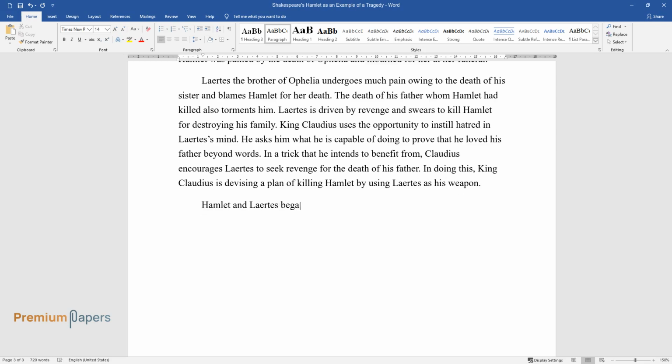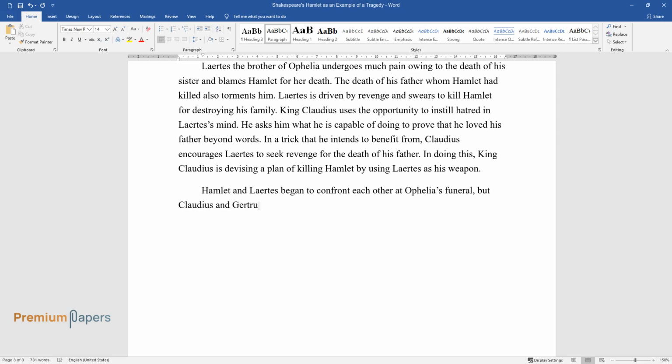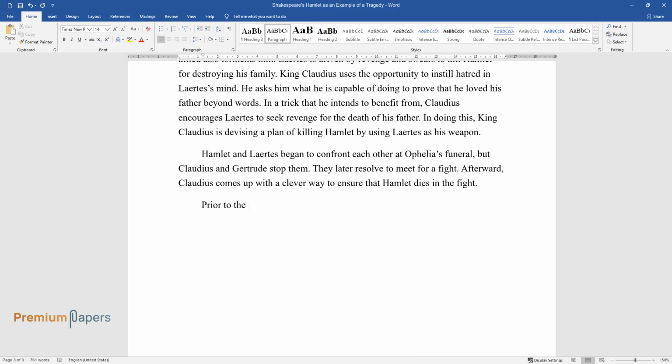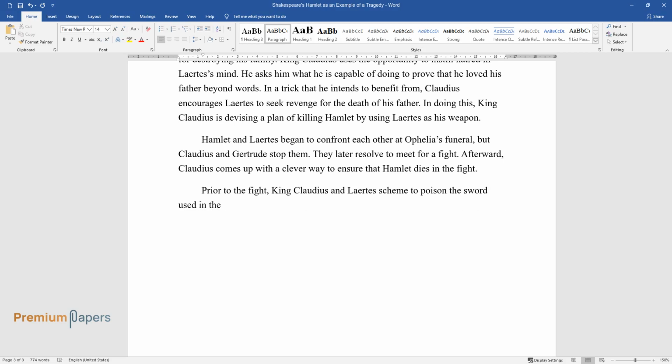Hamlet and Laertes began to confront each other at Ophelia's funeral, but Claudius and Gertrude stopped them. They later resolve to meet for a fight. Afterward, Claudius comes up with a clever way to ensure that Hamlet dies in the fight. Prior to the fight, King Claudius and Laertes schemed to poison the sword used in the fight. This is meant to ensure that any small prick kills the young man Hamlet.